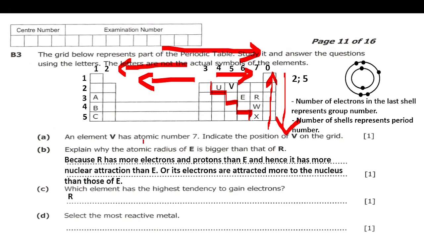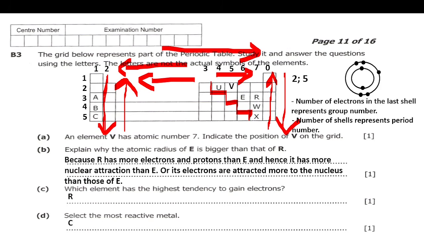In groups, when you go down, elements lose electrons more easily than when going up. So those at the bottom lose electrons easily, and so they are most reactive. This one is at the bottom, is furthest. So C here is most reactive because it has a high tendency to lose electrons. So our answer here is C.